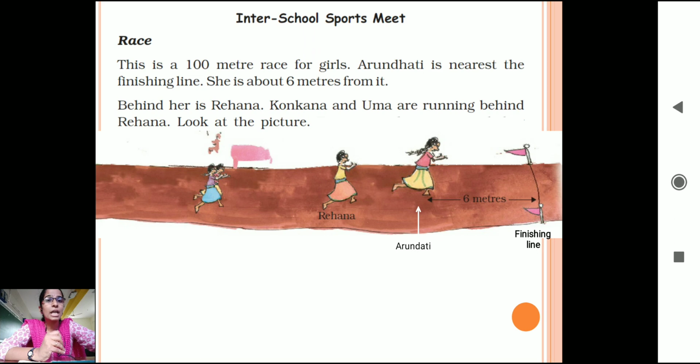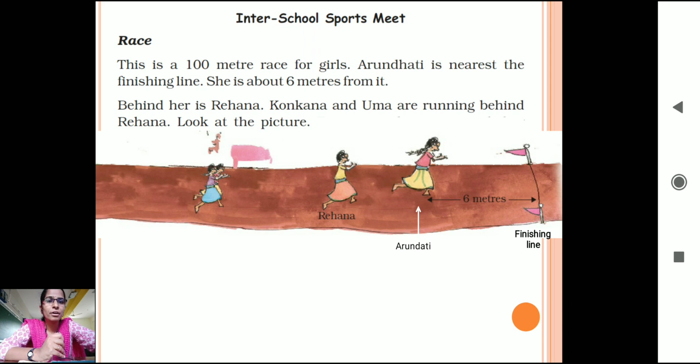Now here, children, it is written about 6 meters. About means it is an estimation. It can be a little more or a little less also. Remember this which we learned in the previous session also, when we were calculating the distance between two dots, we first estimated that the distance between two dots might be 3 centimeters, 4 centimeters, but when you exactly drew it using a scale, you got a little bit 3.2 or 4.3 like this. So here it is written that Arundhati is about 6 meters from the finishing line.